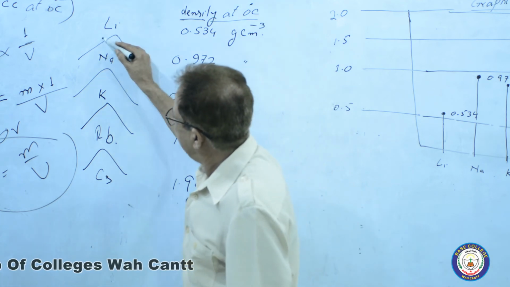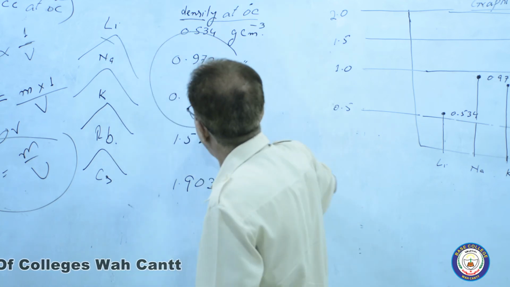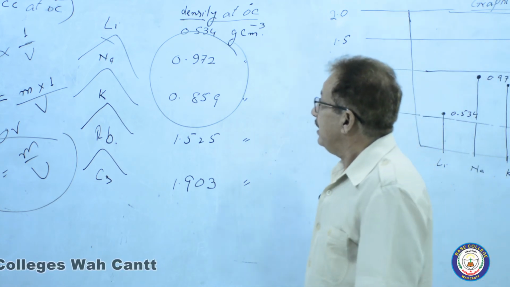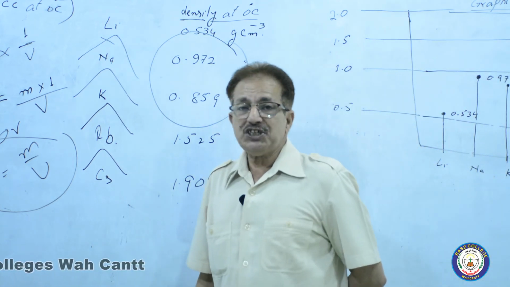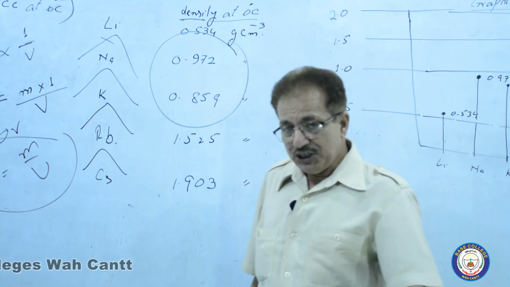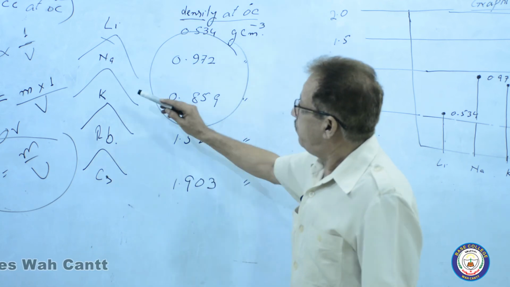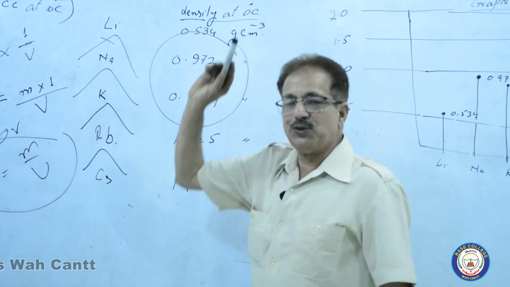Next, look at the values of sodium and potassium. Sometimes the question arises as to how potassium is lighter than sodium.